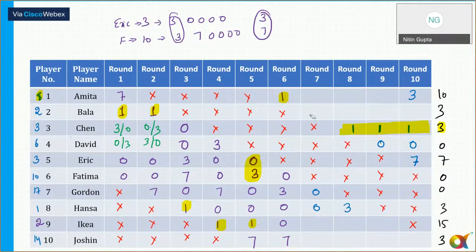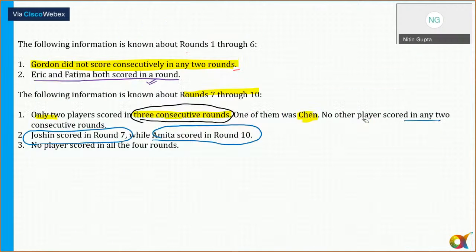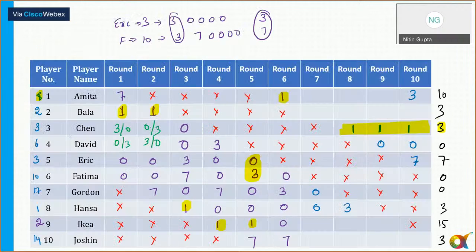Just look at here all. As it is mentioned that Jocelyn scored in round 7. So if Jocelyn scored in round 7 and Jocelyn is getting a total of 3 points also. Okay, so Jocelyn is scoring in round 7 and Jocelyn is getting points also. So the only possibilities for Jocelyn is definitely in that is 3, 0, 0, 0. So is that clear to all of you now?